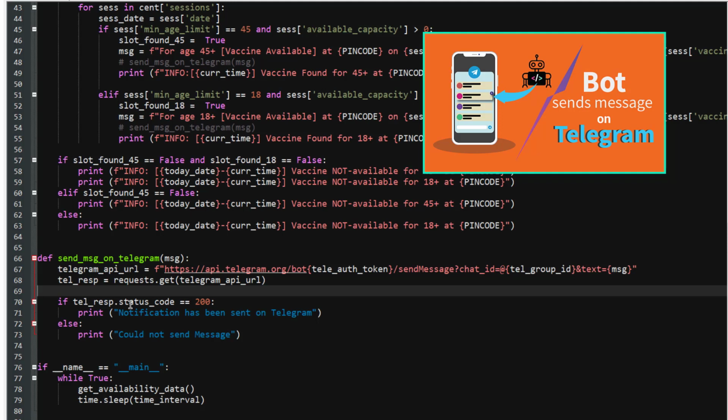It is not only related to the vaccine, but in the future you will have multiple applications once you know how you can send any information to Telegram. Let's say in future you can build a utility on Telegram where you can track the price of cryptos.